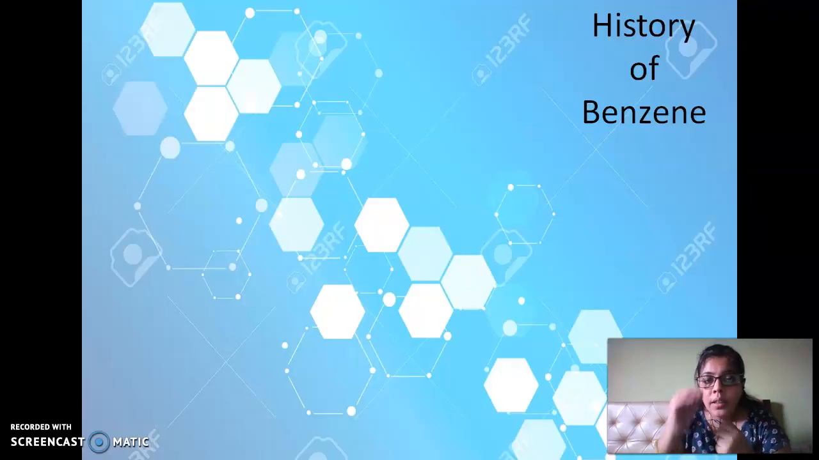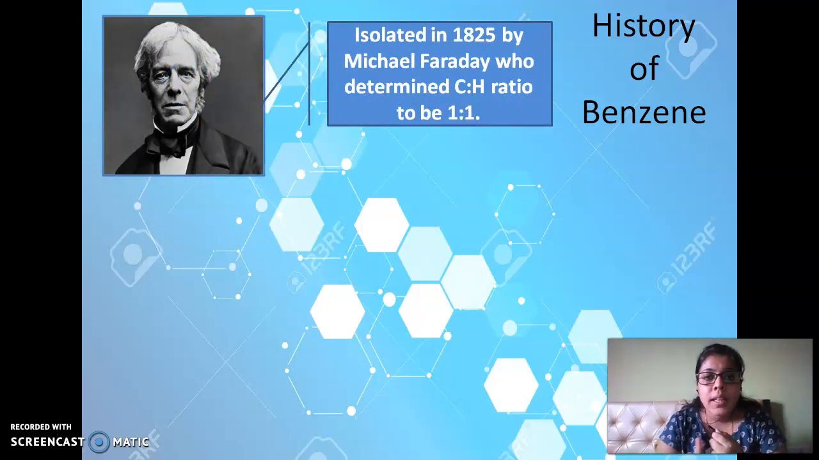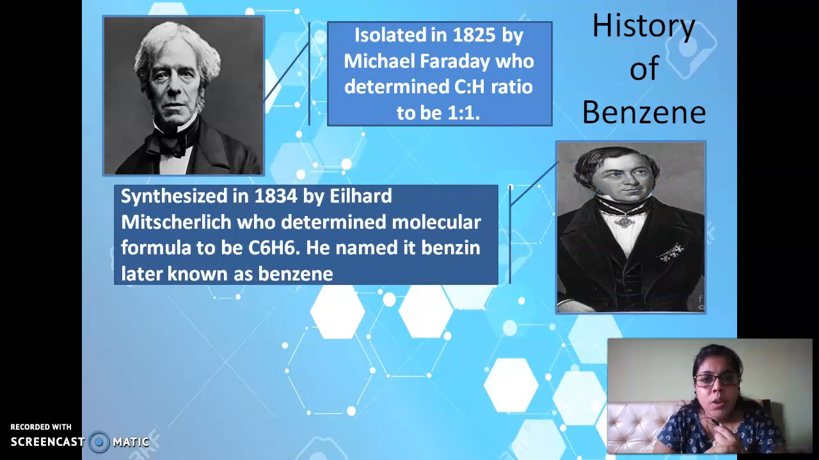Okay, going ahead with the first topic, which is benzene, I would like to first highlight that Michael Faraday first in 1825 isolated benzene, and he didn't know that it is benzene, but he determined that it is a compound with C:H ratio of 1:1. This was done long back in 1825. After almost about 10 years, Eilhard Mitscherlich determined the molecular formula of benzene, which is C6H6. He named it Benzin, which was later known as benzene.